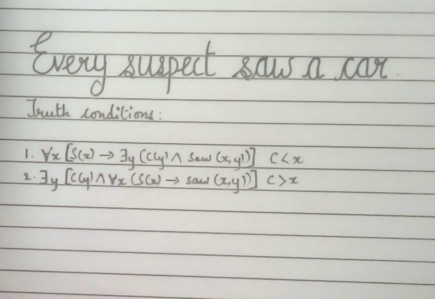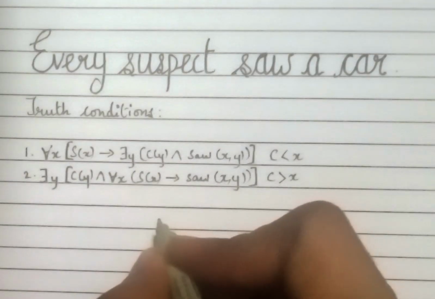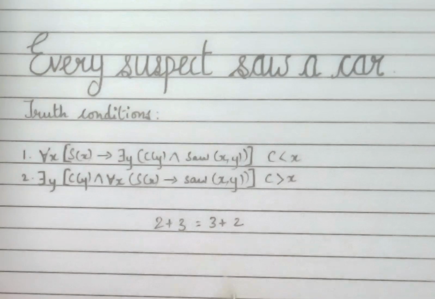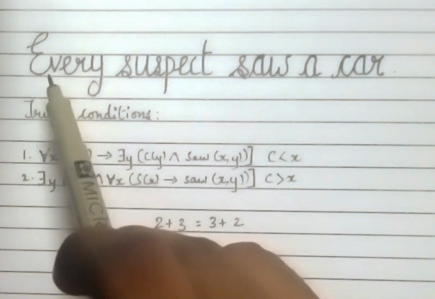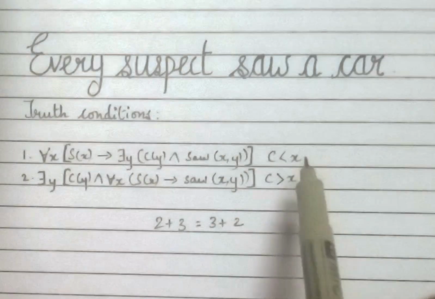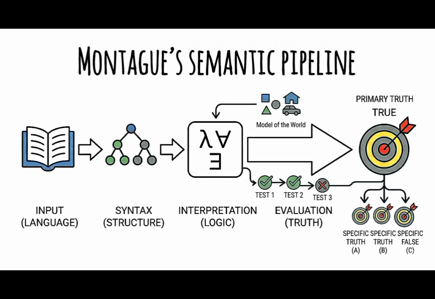Now, here's the deeper issue. In math, order sometimes really doesn't matter. So 2 plus 3 can be written as 3 plus 2. But with quantifiers, such as every, order changes everything. Okay? So this does not equal this. For every suspect, there exists a car is not the same as there exists a car for every suspect. In other words, quantifiers do not commute. And that's what creates the ambiguity in the report.